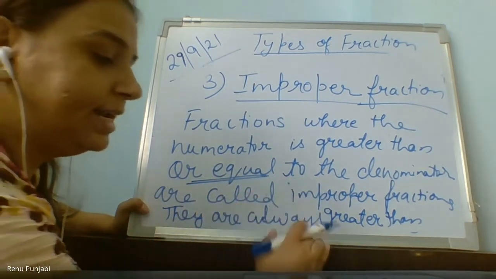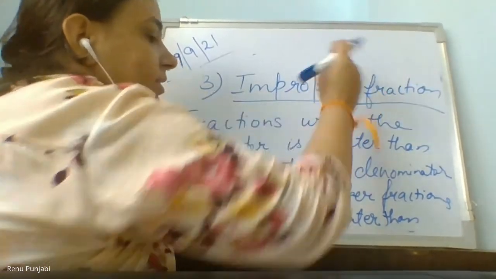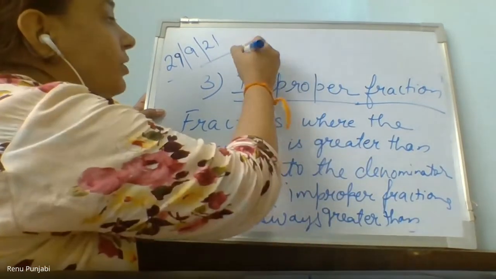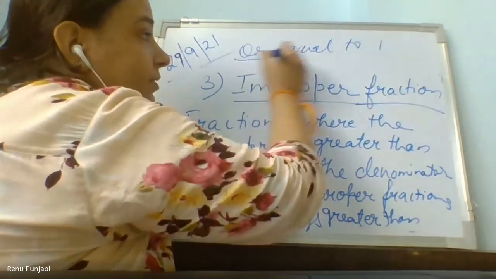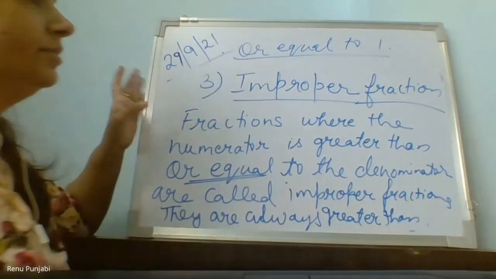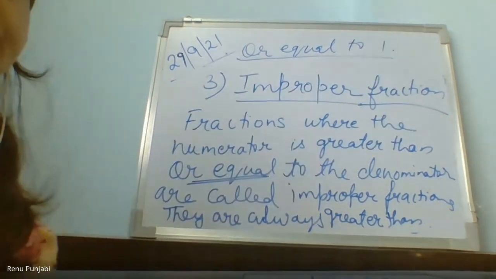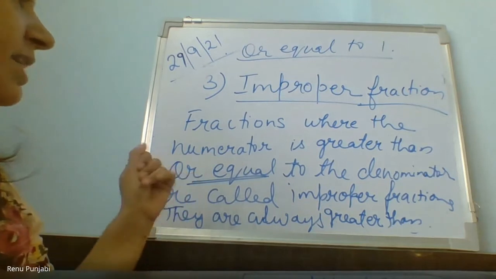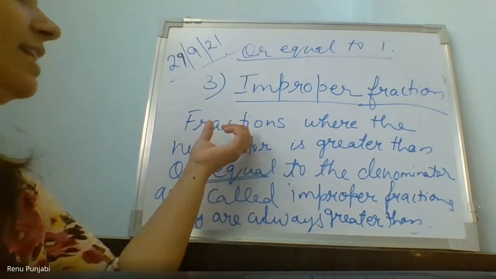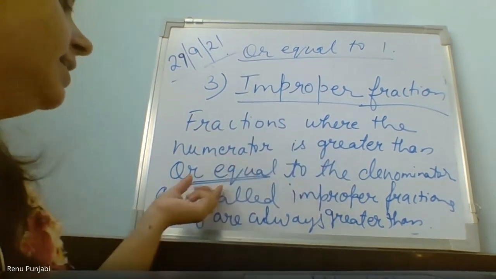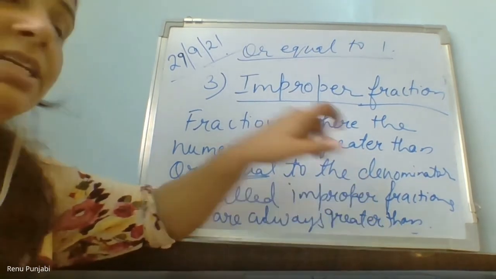They are always greater than or equal to 1. ये लाइन उसके बाद कंटिन्यू करनी है. Always greater than or equal to 1. I will explain what this means. Fractions where the numerator is greater than the denominator is clear to you all. But how is it equal to also?